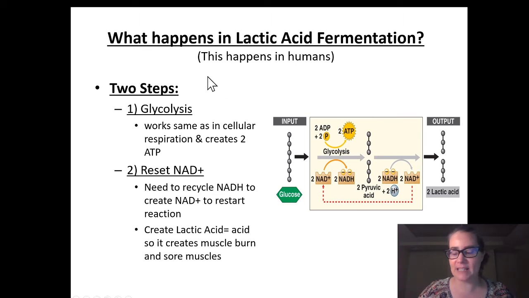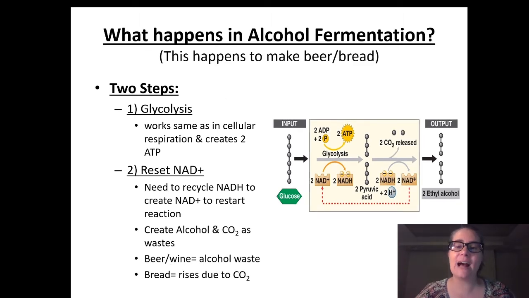So lactic acid fermentation is one kind of fermentation, but alcohol fermentation is another that we use a lot when we make alcoholic products like wine and beer, and when we make different sorts of yeast products like breads and things like that. And so again, glycolysis is going to split our 6-carbon glucose into 2 3-carbon pyruvates. This is going to net 2 ATP for our cell, but we have to reset this NAD. And in alcohol fermentation, yeast reset this NAD by creating an ethyl alcohol, by sticking on an alcohol group and creating an alcohol.